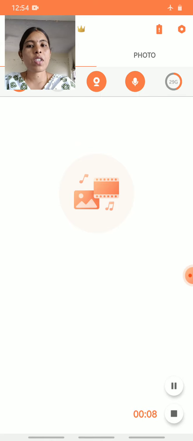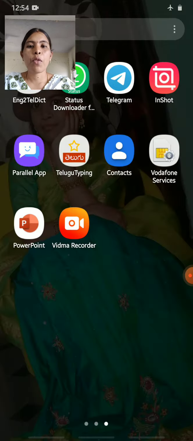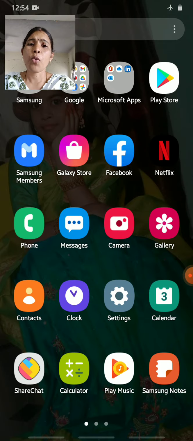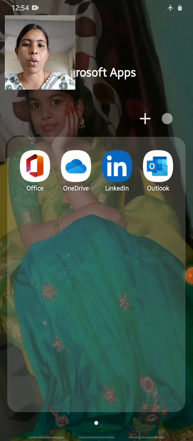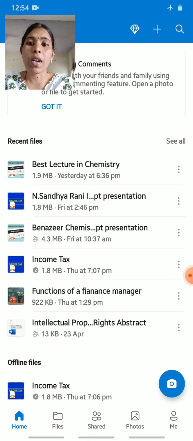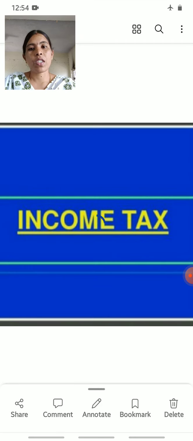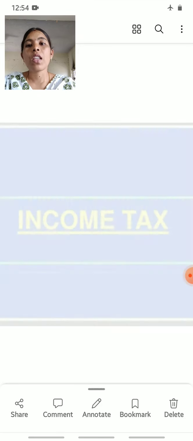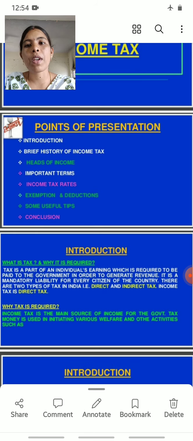Today we are going to discuss income tax. Before we get to income tax, why are we paying tax to the government? Because the government has to provide many services to the people. That's why people have to pay tax to the government. So let's come to our topic.